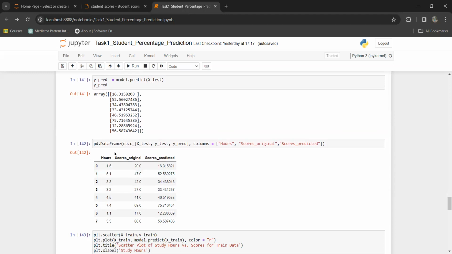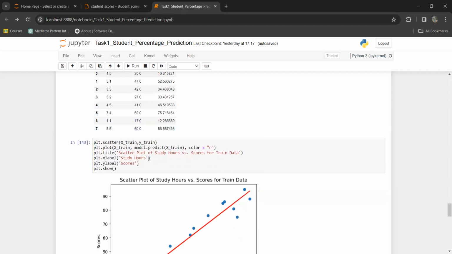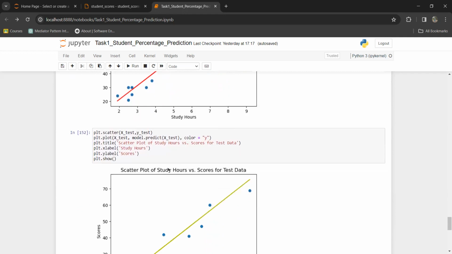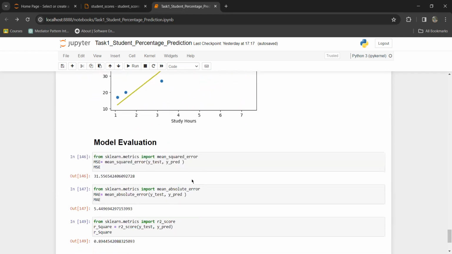I used a data frame for visualizing the original and the predicted scores. So this data frame represents it, and here is a scatter plot which represents the training data, the model, and this one represents the test data of the model.